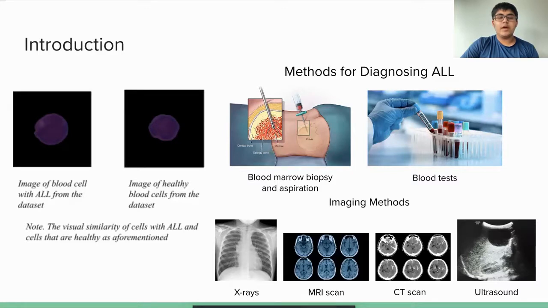Additionally, there are also a variety of imaging methods that doctors can use, such as X-rays, MRI scans, CT scans, and ultrasound. Imaging tests have an advantage over other types of tests due to their lack of radiation and their ease of administration. Due to a large number of ALL cases a year and its fast rate of progression throughout the body, a simple method to be able to test for and identify ALL as quickly as possible is essential